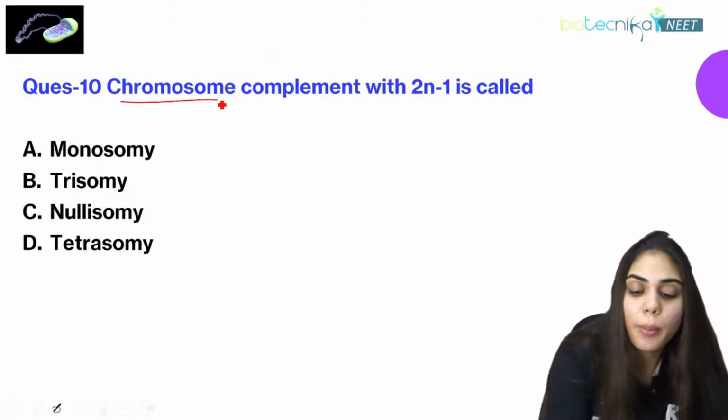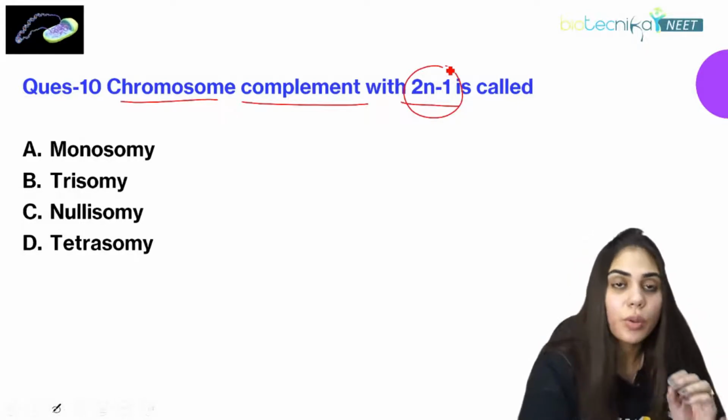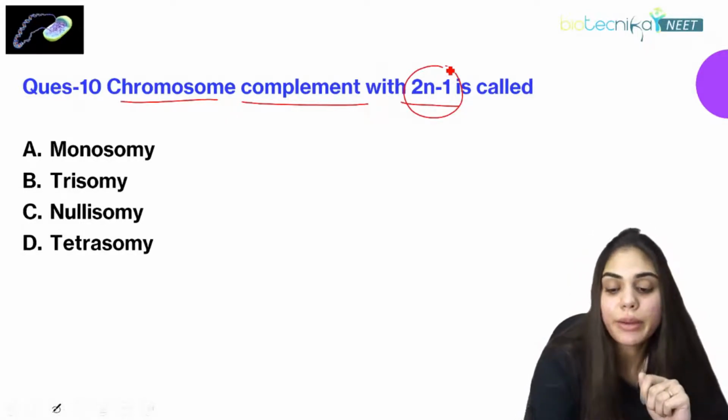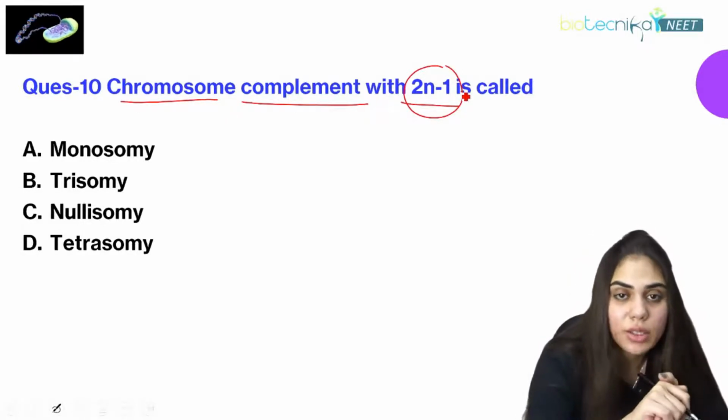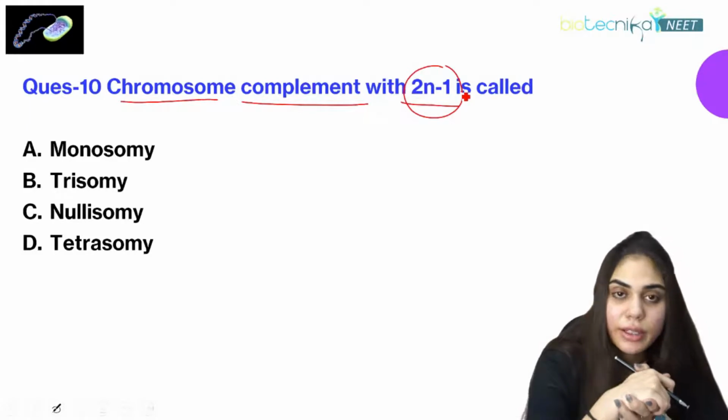Now, the chromosome complement with 2n-1, what is it called? If the chromosomal complement is 2n-1, what is it called? Is it monosomy? Is it trisomy? Is it nullisomy, or is it tetrasomy?